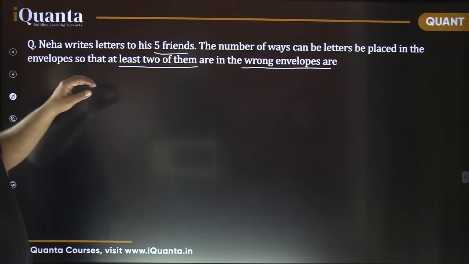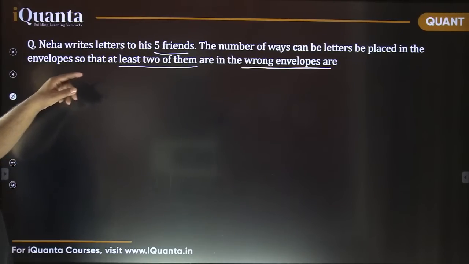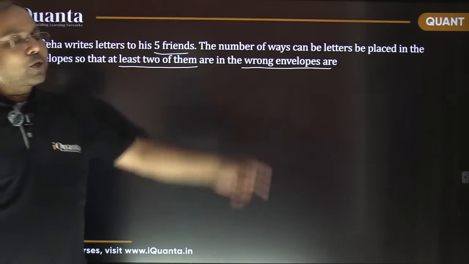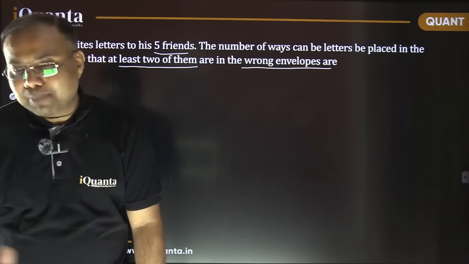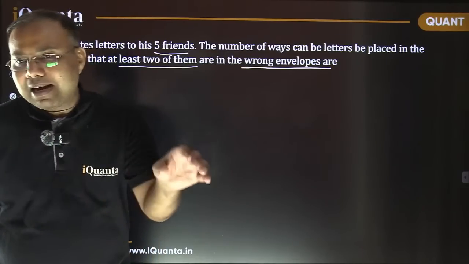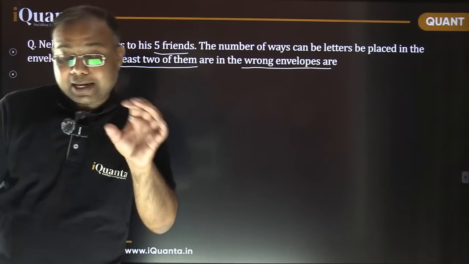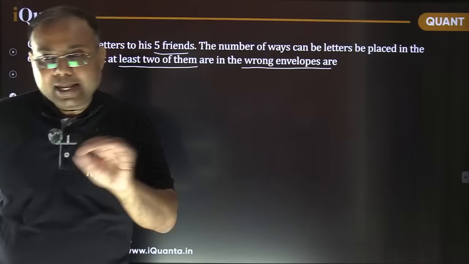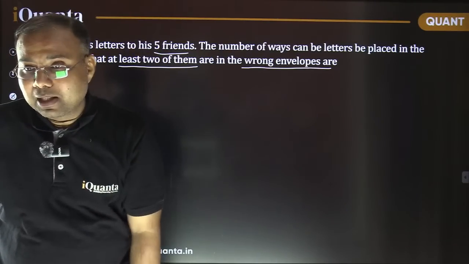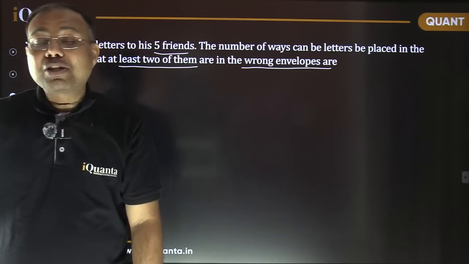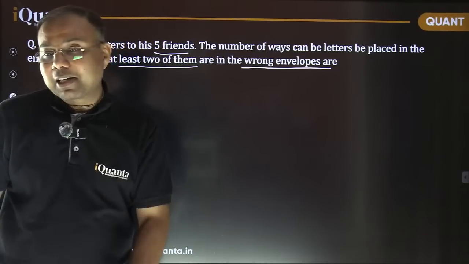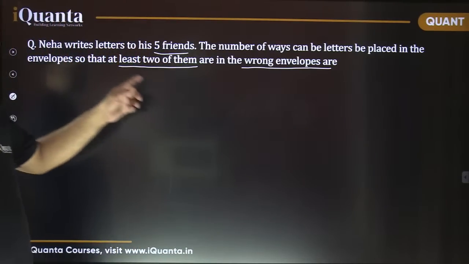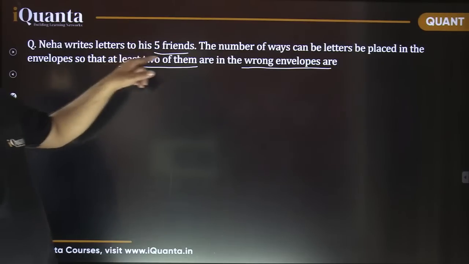They are to be put in the 5 envelopes, and the condition is that at least 2 of them are in wrong envelopes. So we are assuming that 1 letter is being put in one of the envelopes only, and all the 5 letters are already fixed. All the envelopes are already maybe addressed, you can say, the 5 addressed envelopes. Now which letter is to be put inside which of the envelopes, that is to be taken care of. So it is given that the condition here is that at least 2 of them are in wrong envelopes,